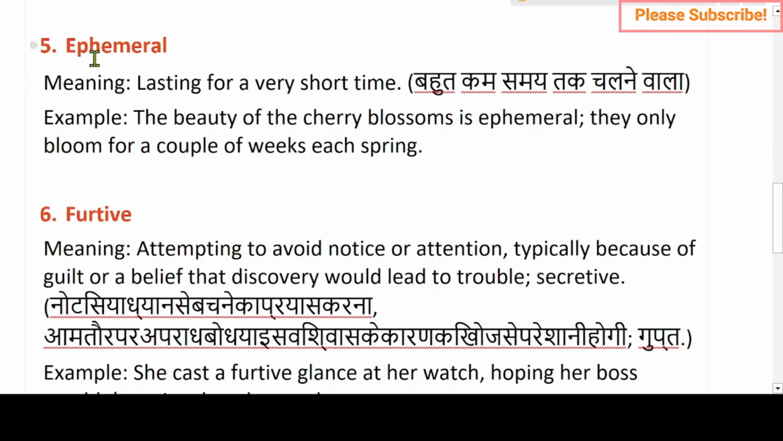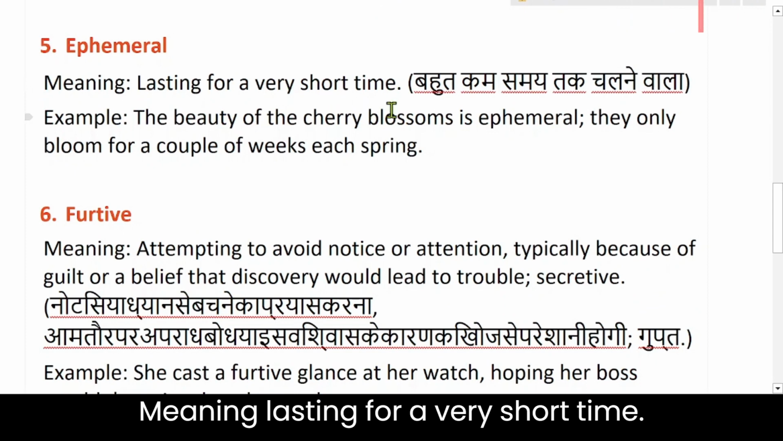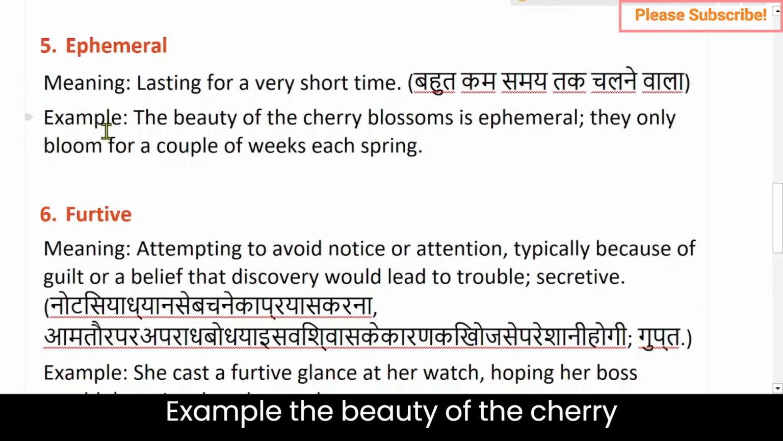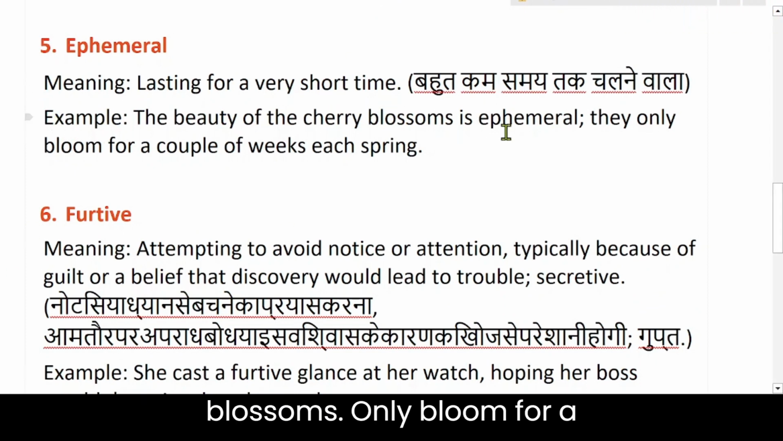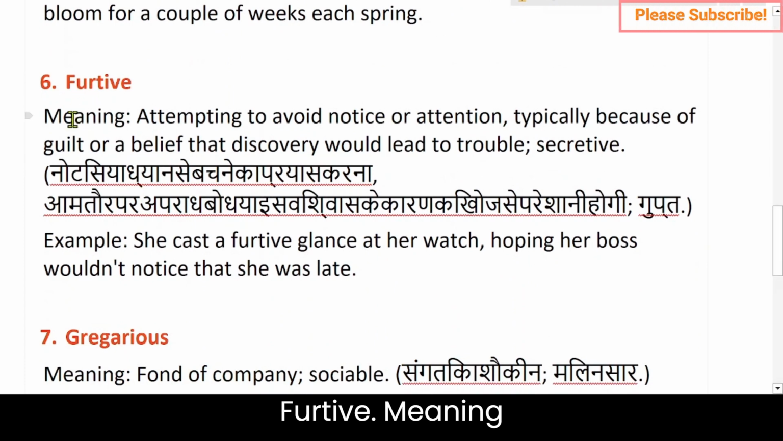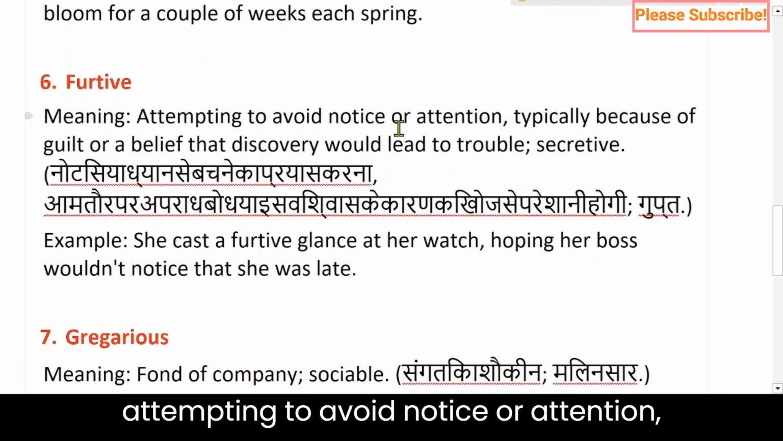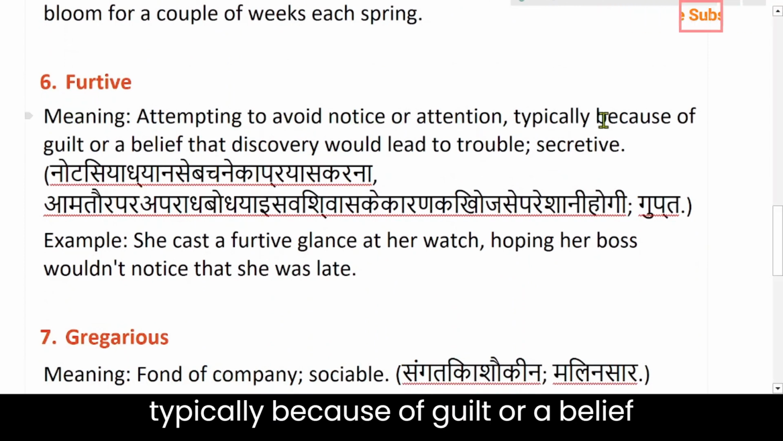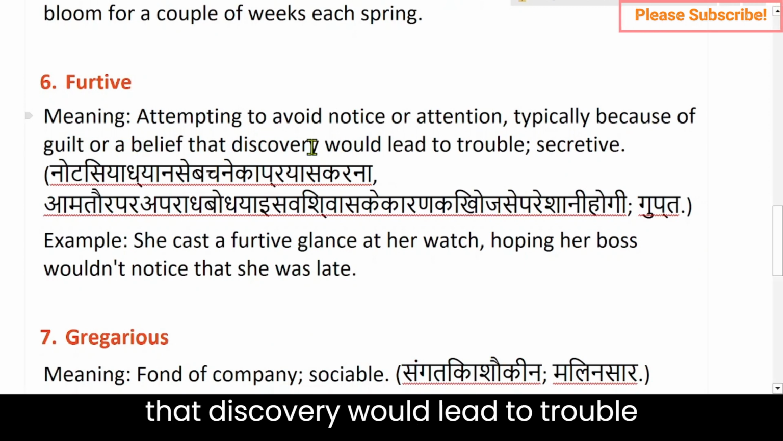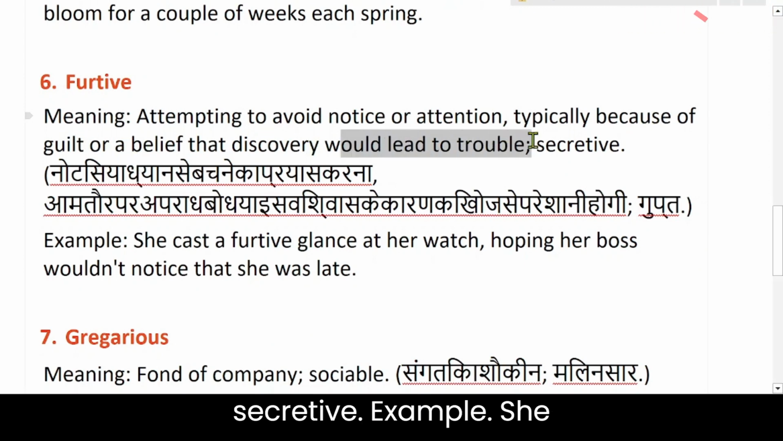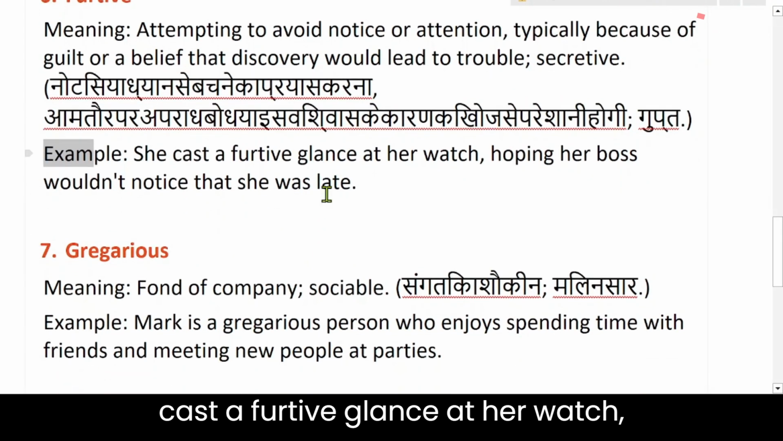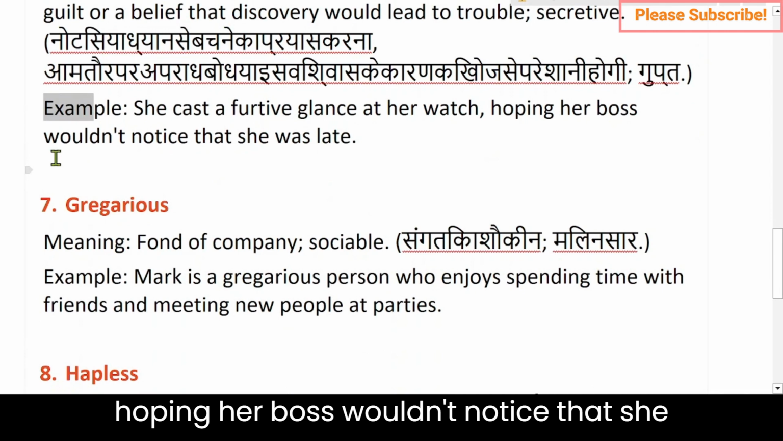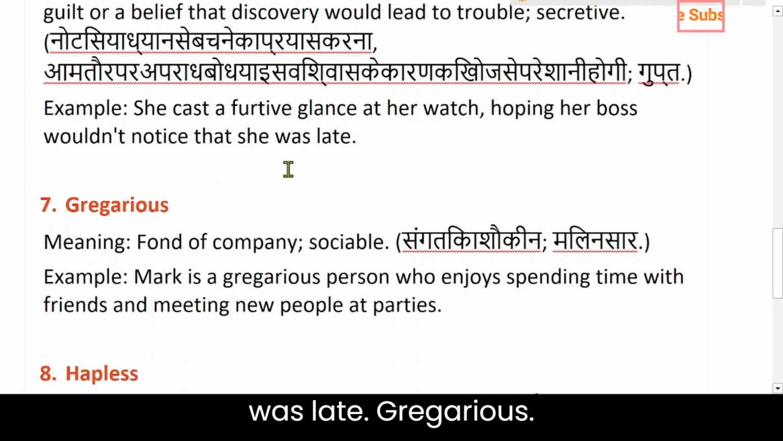Ephemeral. Meaning, lasting for a very short time. Example, the beauty of the cherry blossoms is ephemeral, they only bloom for a couple of weeks each spring. Furtive. Meaning, attempting to avoid notice or attention, typically because of guilt or a belief that discovery would lead to trouble. Secretive. Example, she cast a furtive glance at her watch, hoping her boss wouldn't notice that she was late.